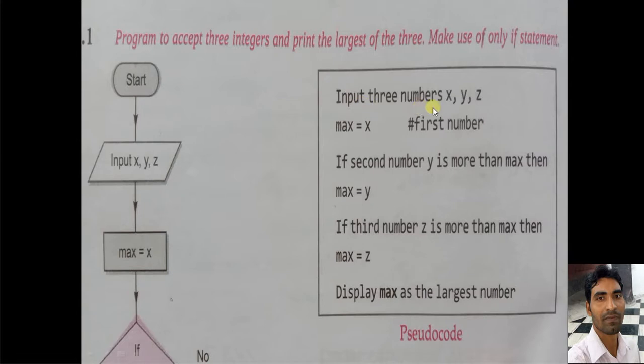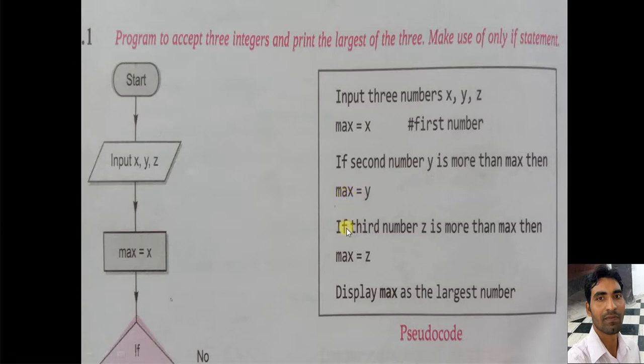First we have to input 3 numbers in the form of x, y, z. Then we have to assign the value of x to max, and then compare the second number. If second number y is more than max, then max is assigned the value of y, means the value of y is assigned to max. First time x was assigned to max. Now if the condition becomes true, then the value of y is assigned to max.